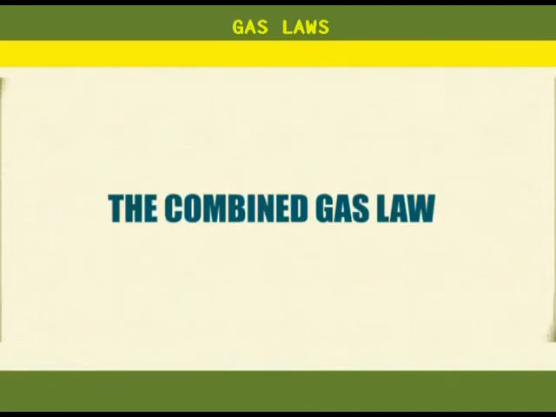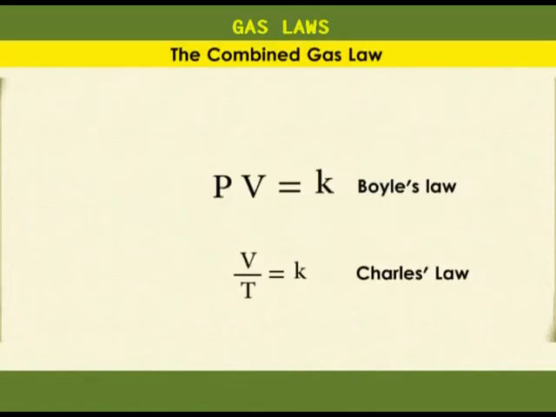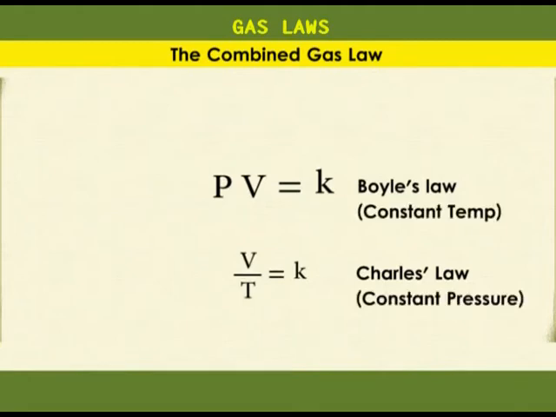Next, we look at the combined gas law. Now, Boyle's and Charles' laws are concerned with the volume of a fixed mass of a gas and how that volume changes with variations in temperature and pressure. In each case, one variable is kept constant with the other two allowed to change. But often in the natural environment, all variables tend to change and the two laws only apply in experimental cases.